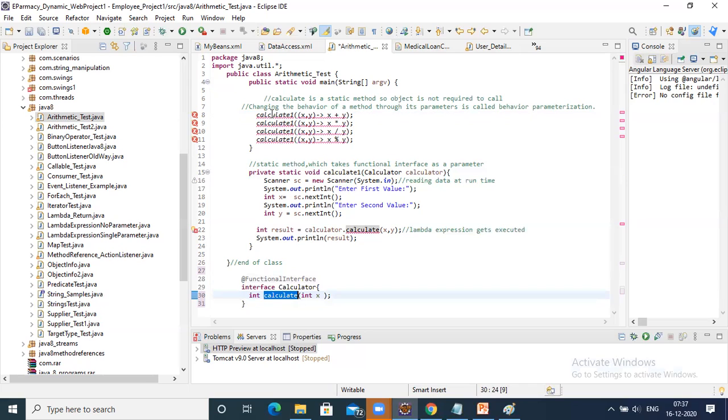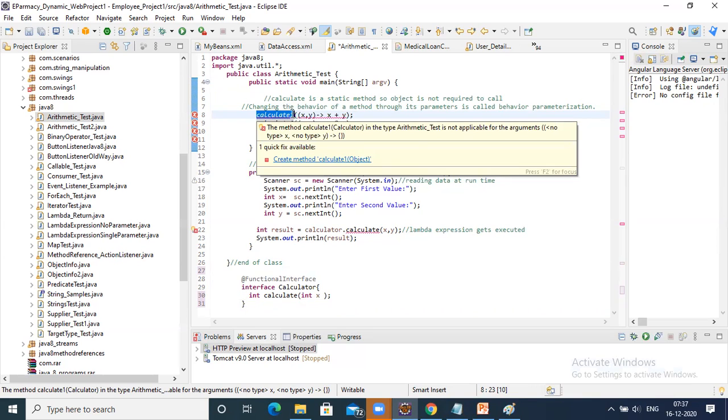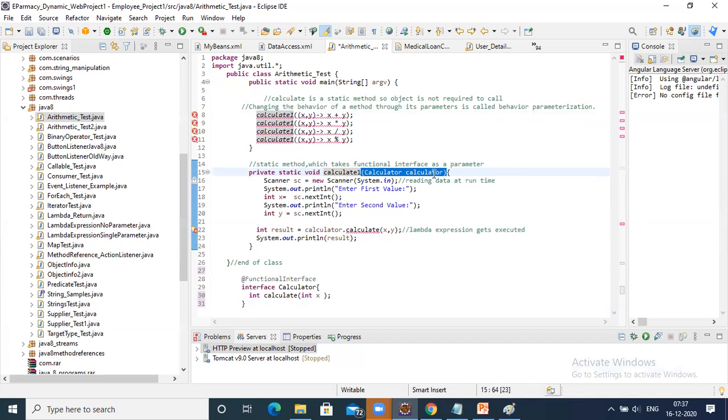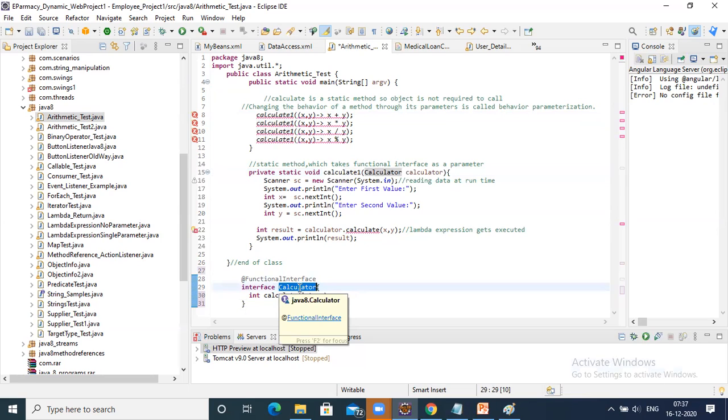When we call calculate1 directly here, it means it's a static method. Now it has seen the functional interface calculator, so it will come here, but there is no matching of this expression.